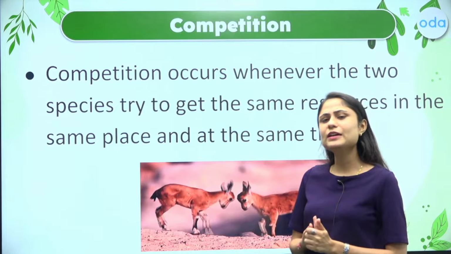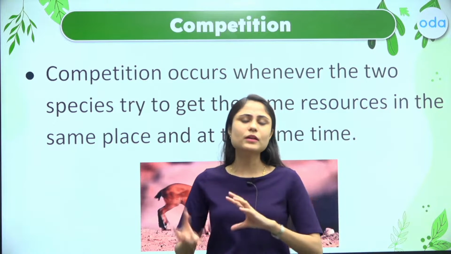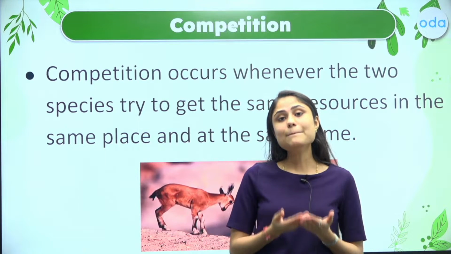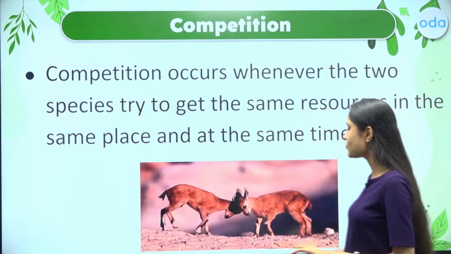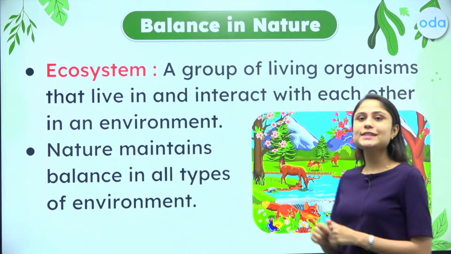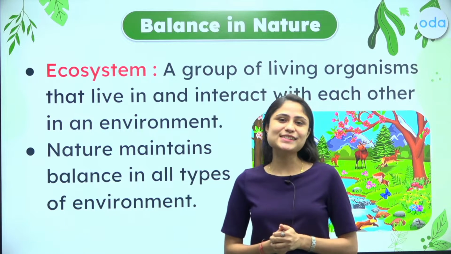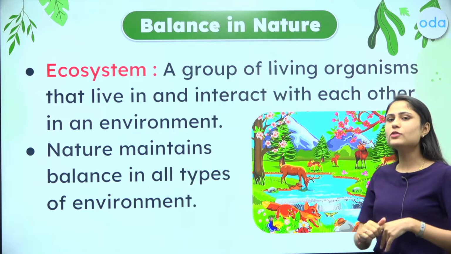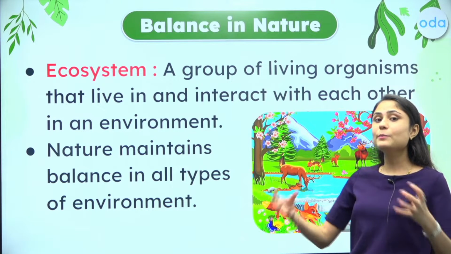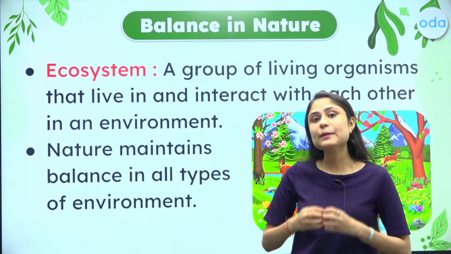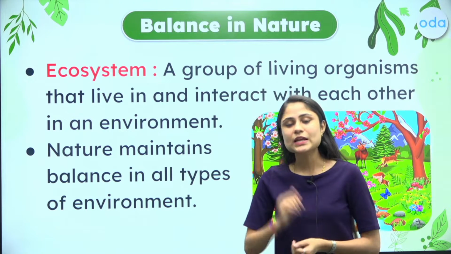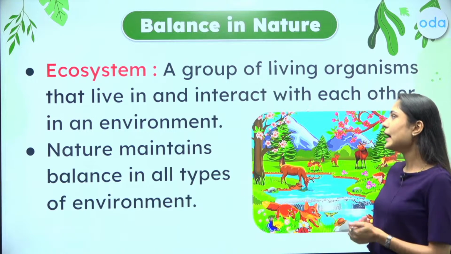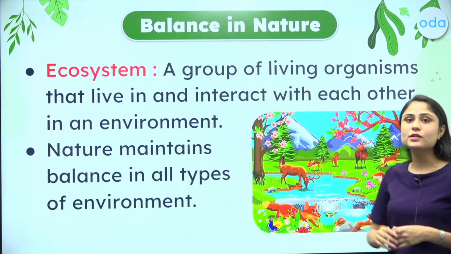Now dear students, we learned about the interdependence amongst the various living beings. Due to all of this, there is a balance created in our nature, in our ecosystem. So first let us try to understand what exactly an ecosystem is. Dear students, an ecosystem is a group of living organisms, and it also comprises their environment and the abiotic things they might be dependent upon. It includes living as well as non-living components. An ecosystem includes both, and how they interact with each other in the environment.